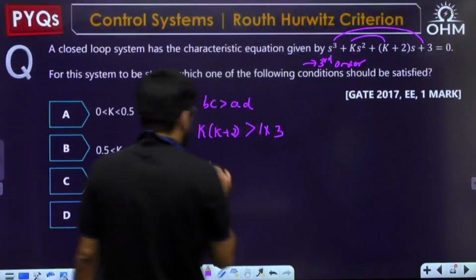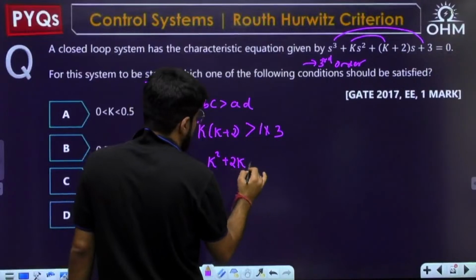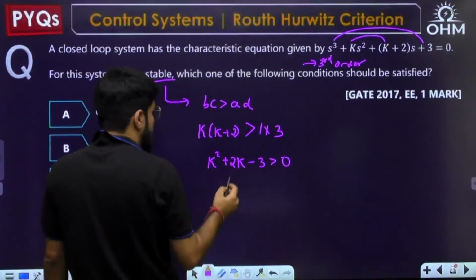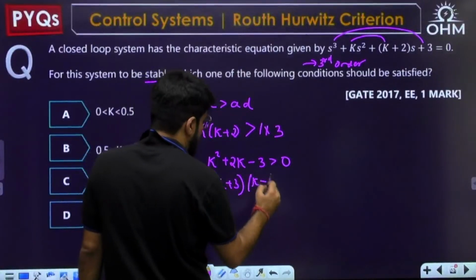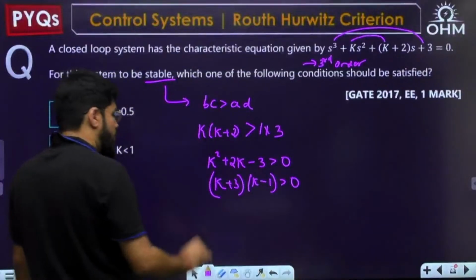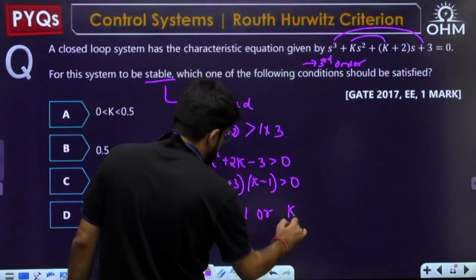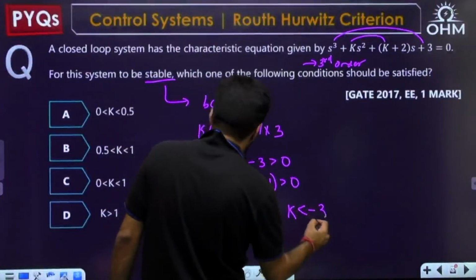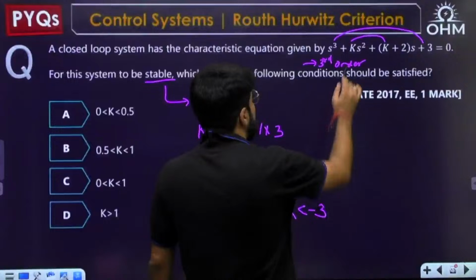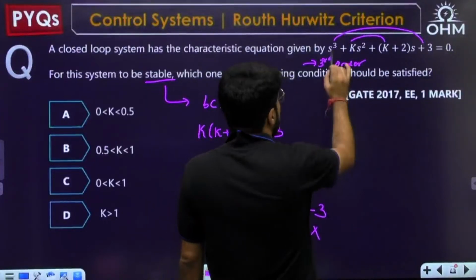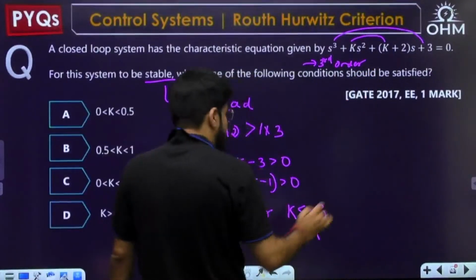1 into 3. So basically we have an equation here: K square plus 2K minus 3 must be positive. We can factorize the left hand side: K plus 3 times K minus 1 must be positive. For this to be positive, what is the final condition? Either K must be greater than 1 or K must be less than the smaller root, that is minus 3. But at the same time, K must be positive also, because that first necessary condition should be there. So K should be positive.